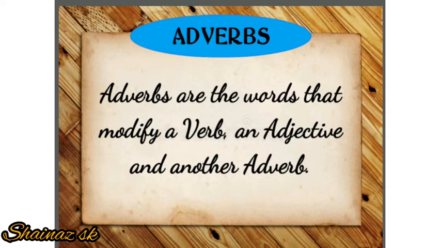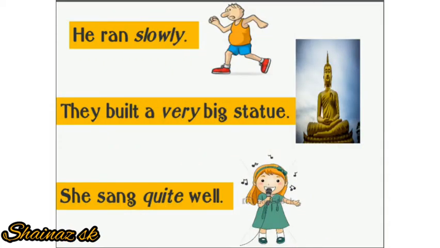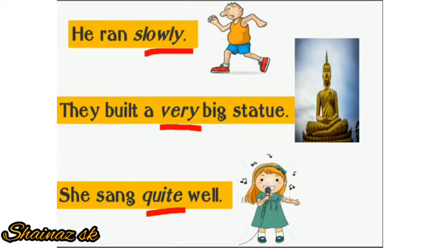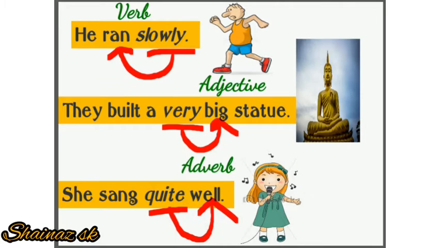Let us read few sentences. He ran slowly. They built a very big statue. She sang quite well. Here the words slowly, very and quite, they modify some word in each sentence. See the first sentence. In this sentence, slowly modifies the word ran and ran is a verb.